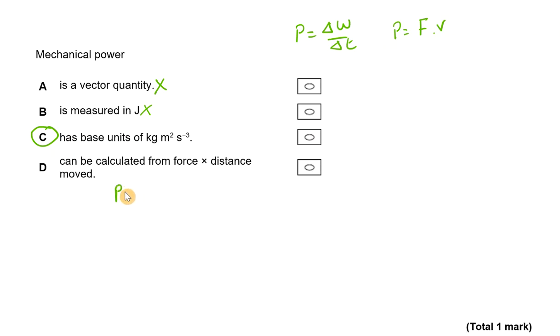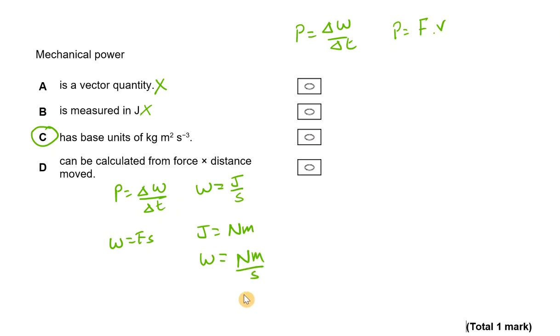So we can say, and we said earlier on, that power equals the change in work over time. So that means a watt is equal to, well, work is done in joules and time in seconds. We can say that work done is equal to force times distance. So from that we can say that a joule is equal to a newton meter. I could exchange newton meters for joules there and give me watts as equal to newton meters per second.